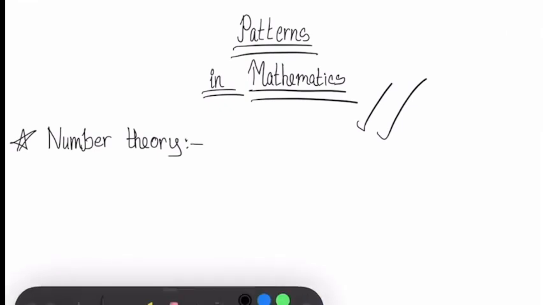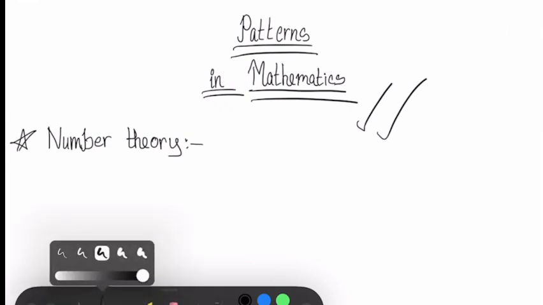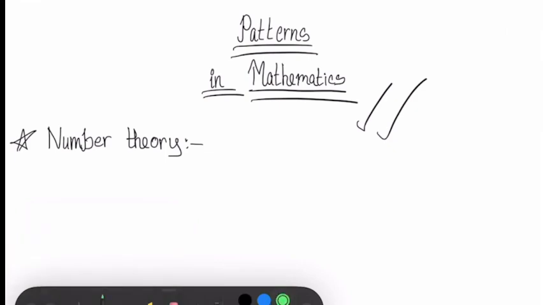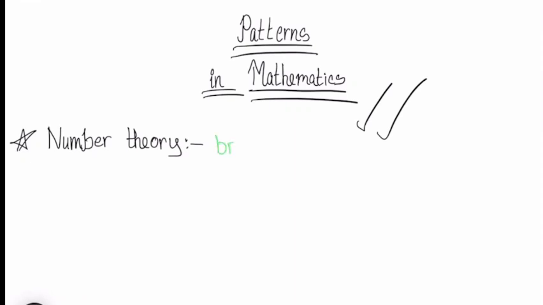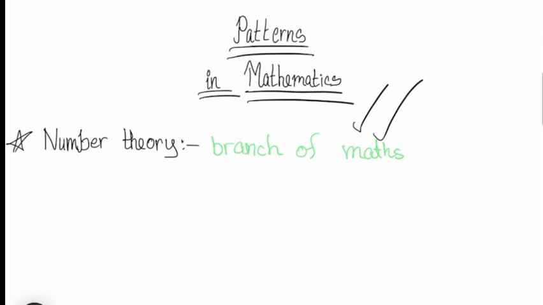Does any of you know this? If you don't know, that's fine, I'm going to tell you. Number theory is the branch of mathematics that studies the patterns in whole numbers.